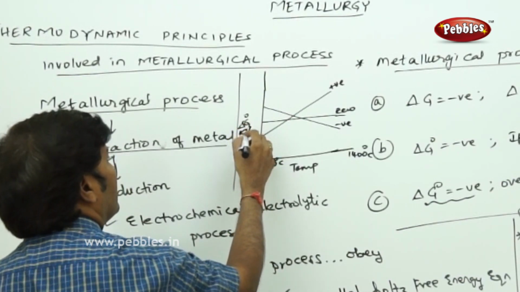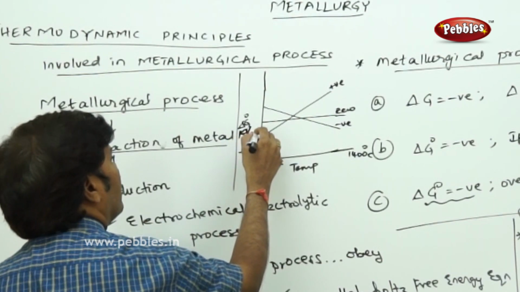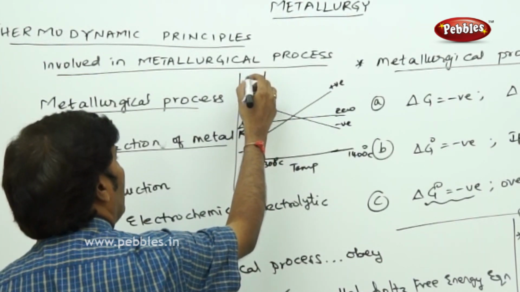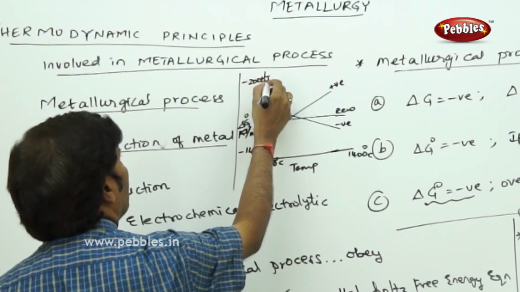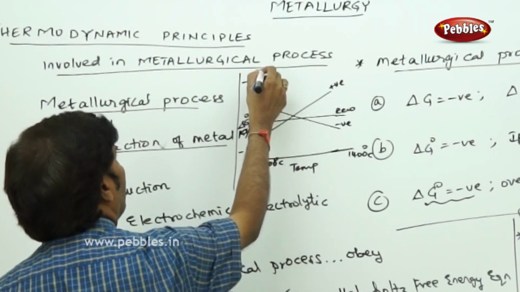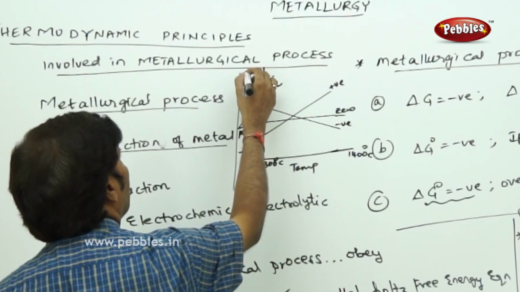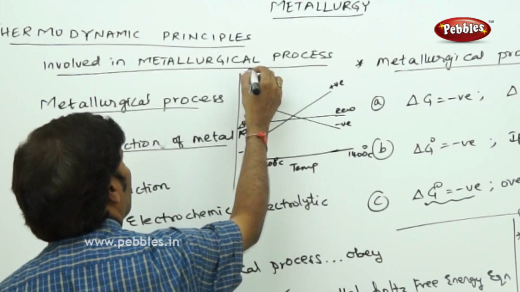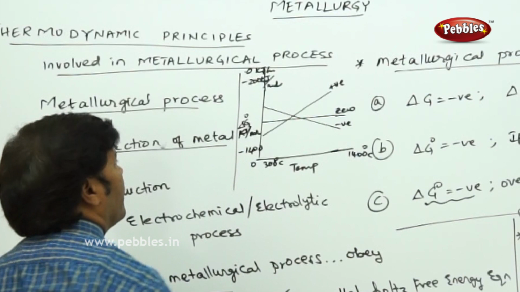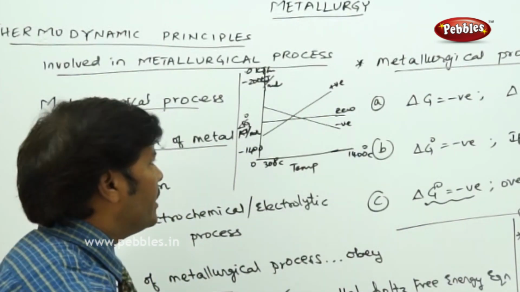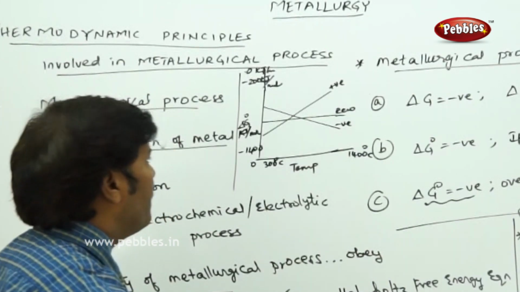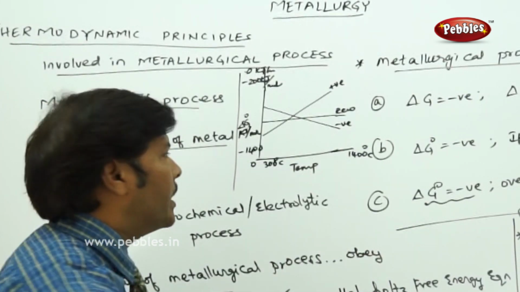Delta G in terms of kilojoules per mole, and by the time you reach the topmost region it's going to become almost minus 200 kilojoules per mole. So at one stage it becomes 0 also. So that means the choice of the reducing agent, and one metal reducing the other metal oxide, again depends upon the different curves.